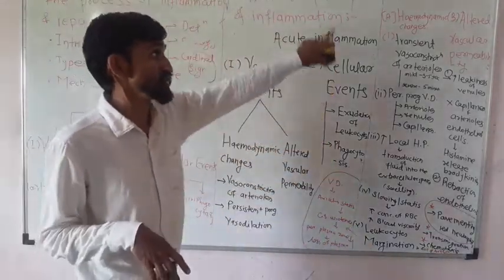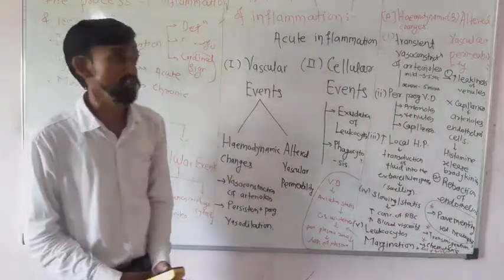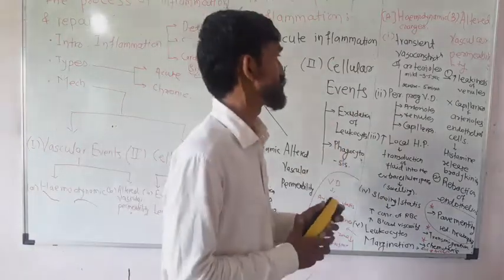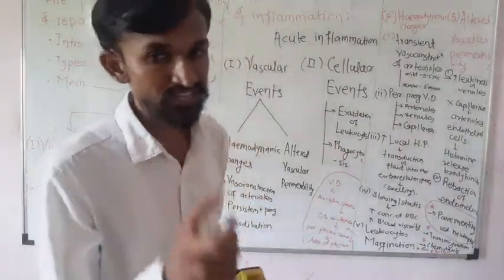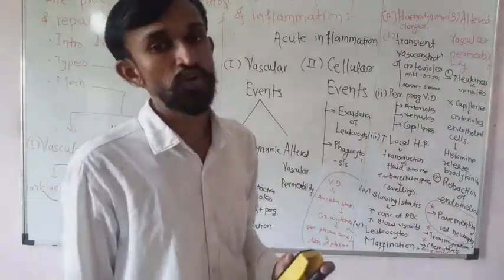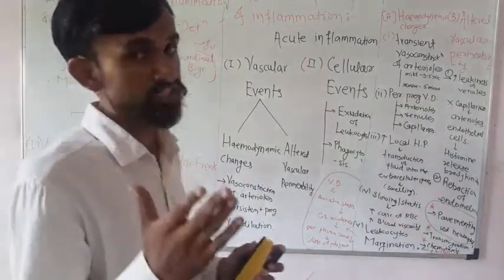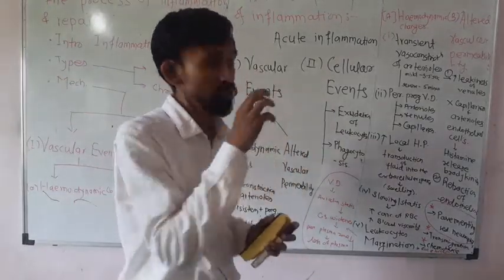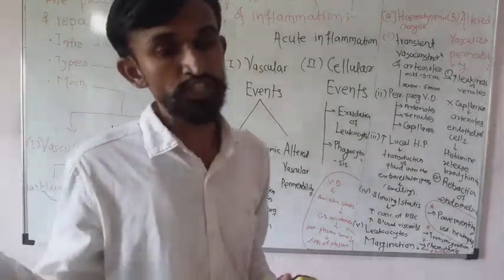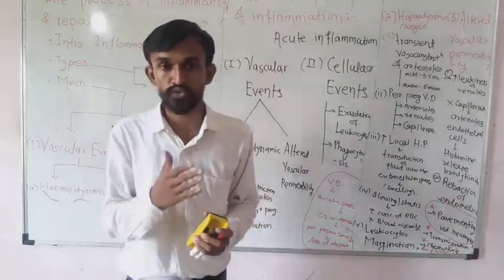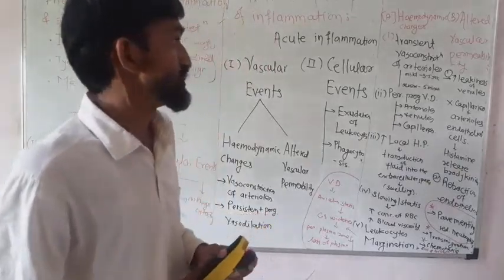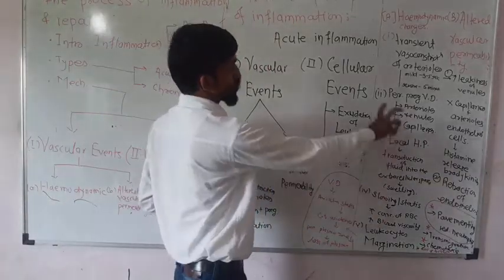So what happens at the level of hemodynamic changes? There is transient vasoconstriction. Transient means sudden vasoconstriction of arterioles takes place. Mild is 3 to 5 seconds and severe is more than 5 minutes. If vasoconstriction of arterioles lasts for 5 minutes, there is a continuous increase in blood pressure, and due to this all the vascular processes get disturbed. And next is persistent progressive vasodilation.